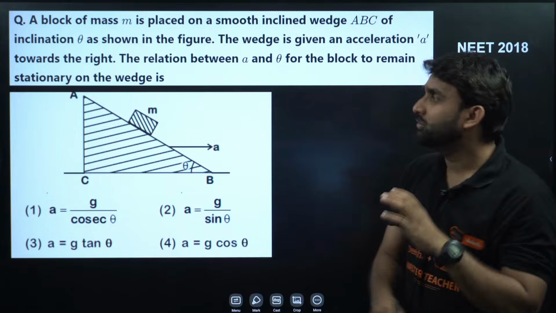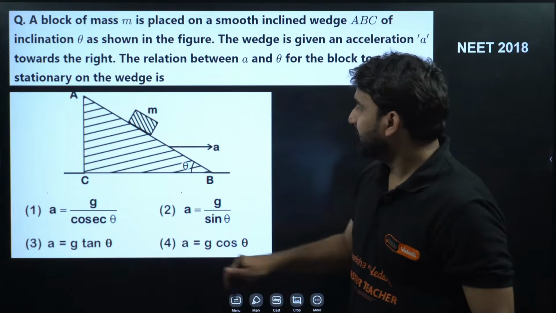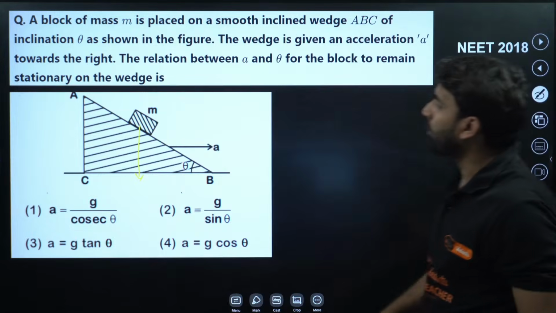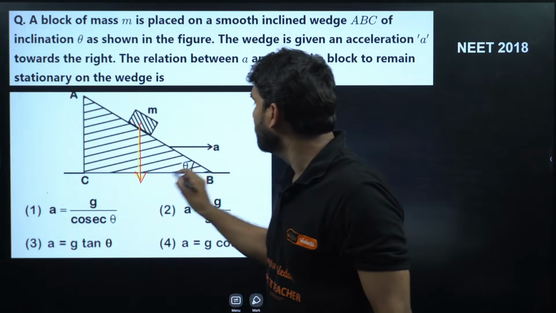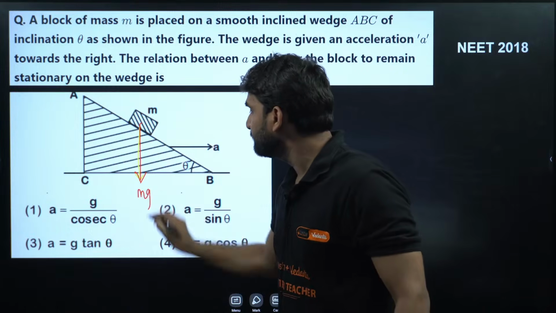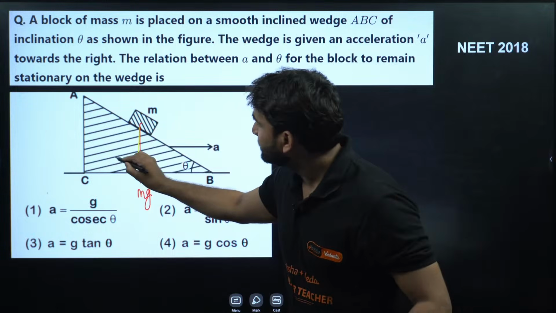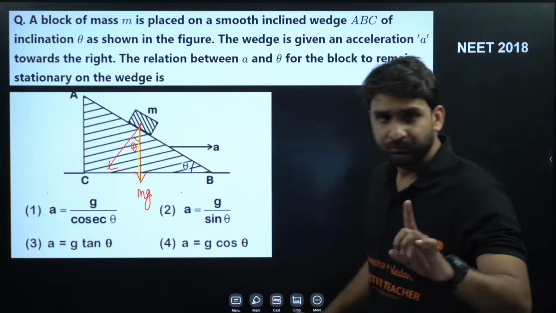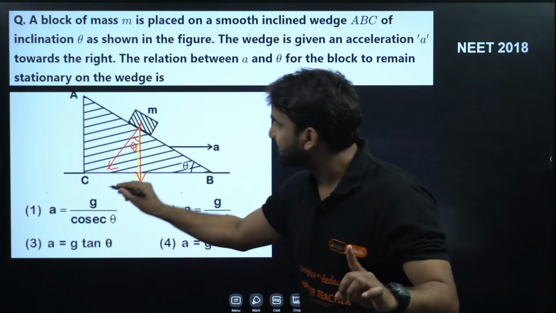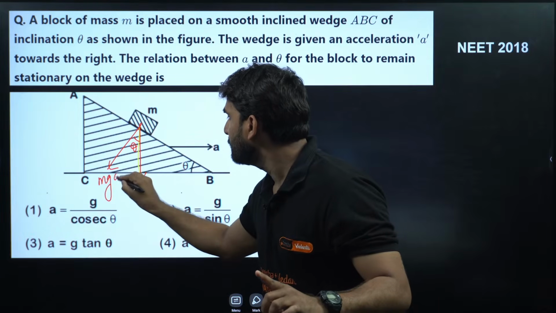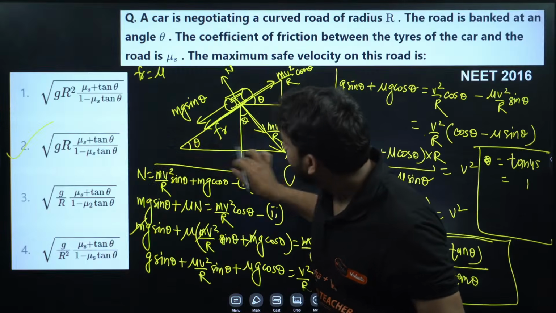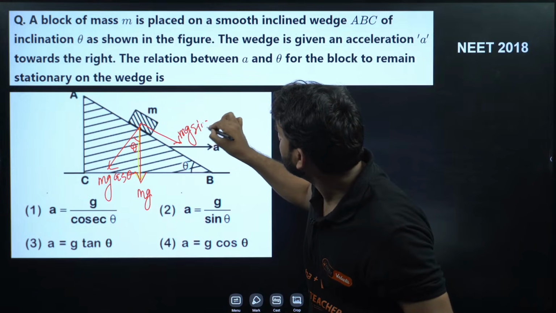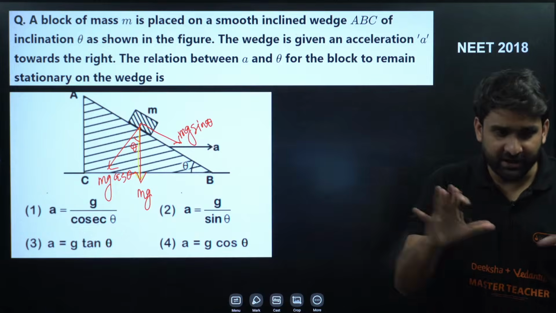Simple. So just imagine, this is theta, so I think yellow color is not visible. So let's show the components of all the forces acting here. So this is theta, M is there, so this is mg. Right, champion? And if this is theta, this will also be theta here. Right? And mg is making theta with this. So this will become mg cos theta, and here in this direction, this will be mg sin theta. I hope till here everything is clear.